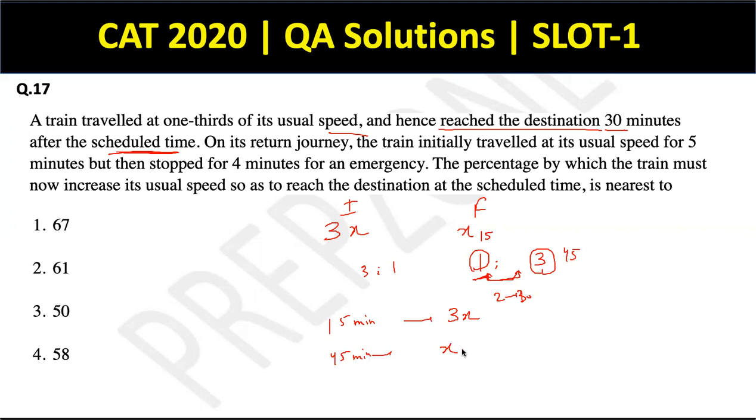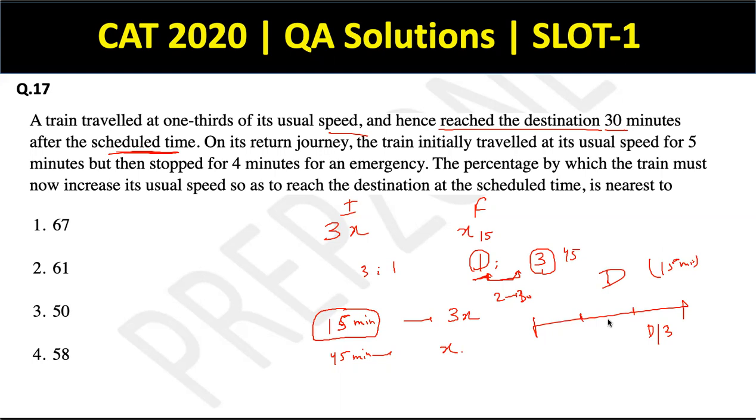Okay, cool. On its return journey, the train initially traveled at its usual speed for 5 minutes. Now this is where the question becomes interesting, guys. So out of the 15 minutes of distance, for 5 minutes it traveled at the usual speed, right? So let's say that the entire distance was d and the entire time was 15 minutes. So this d/3 distance it spent at the usual speed, and the remaining 2d/3 distance, the story about it comes next.